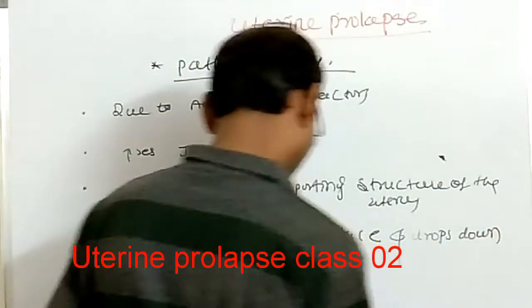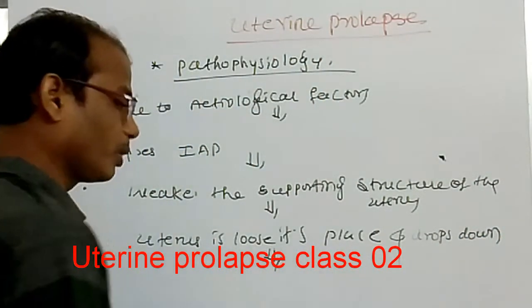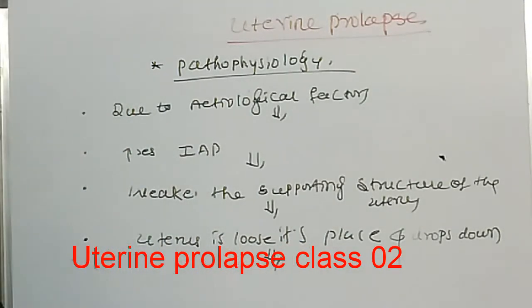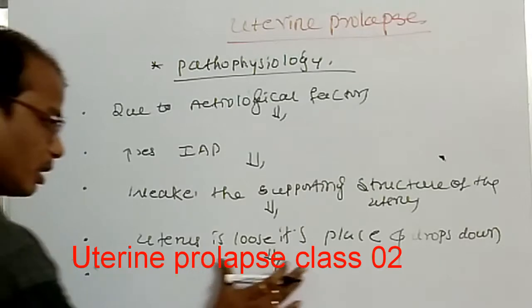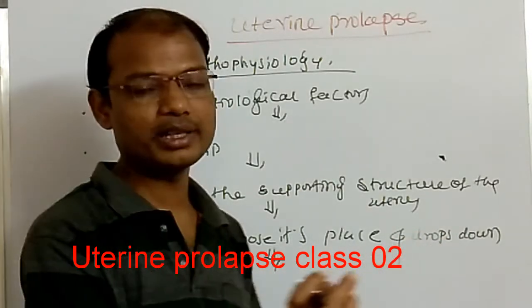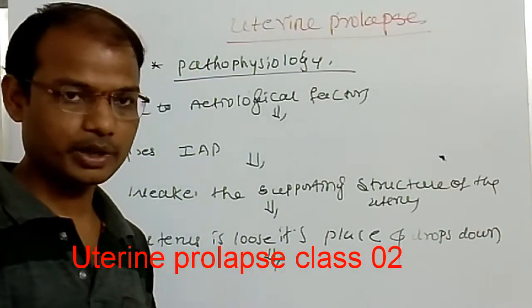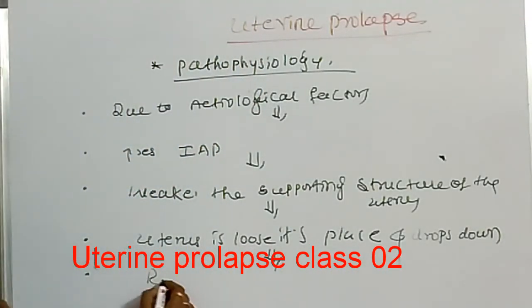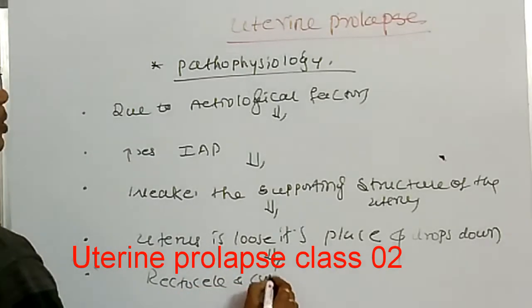It comes downwards. When it comes downwards, that also causes rectocele and cystocele, because the ligaments and muscles are weakened. Rectocele and cystocele also occur.